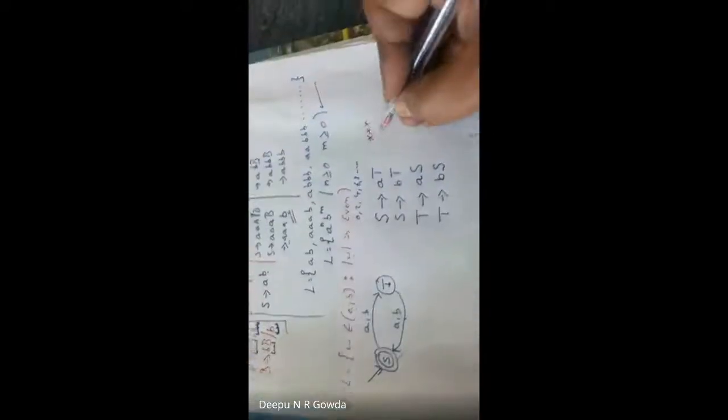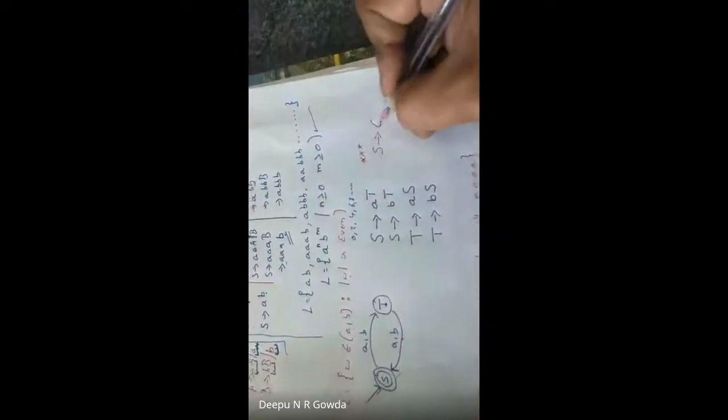To end it, if I don't get any symbol, I am in a final state. When the final state and start state come together, I represent S tends to epsilon. When I am at the starting state and the final state, this comes to an end.